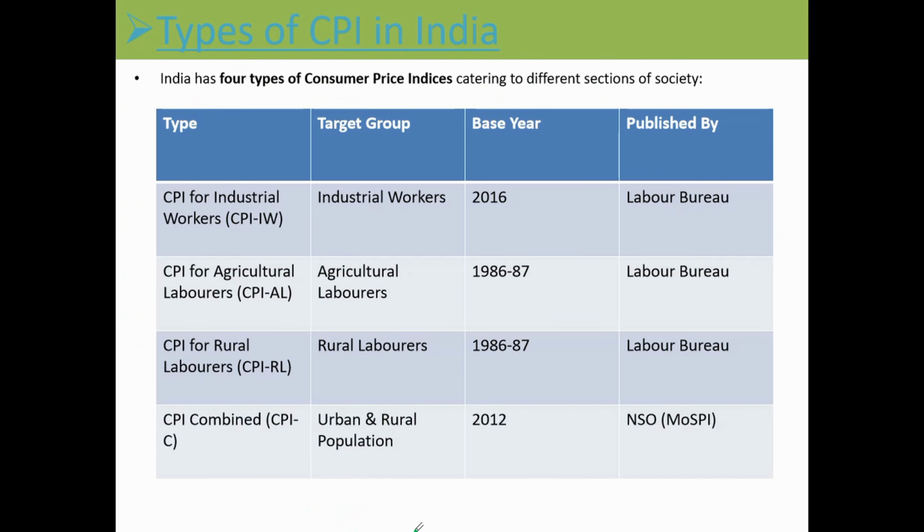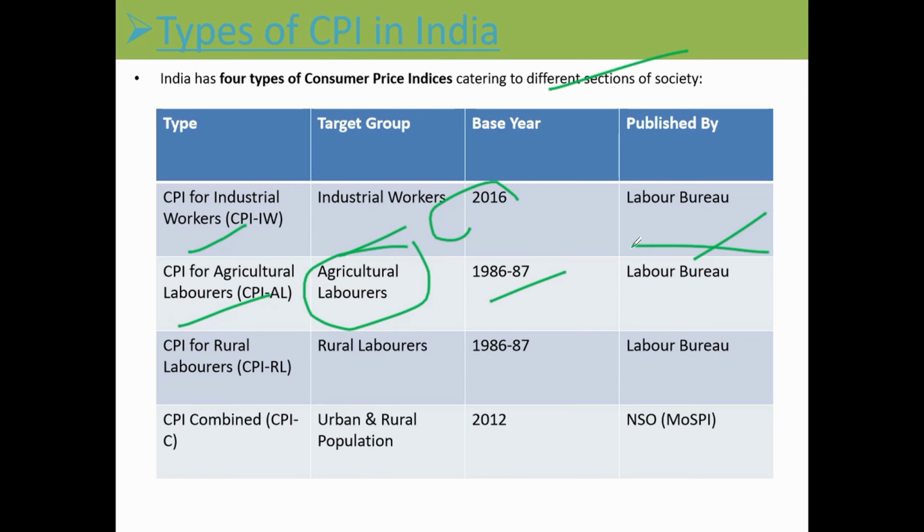Now, types of CPI in India. There are four types of consumer price index catering to different sections of society. First is CPI for Industrial Workers. The target group is industrial workers, the base year is 2016, published by the Labour Bureau. The second one is CPI for Agricultural Labourers. The targeted group is agricultural labourers only. Base year is 1986-87. It is published by the Labour Bureau only.